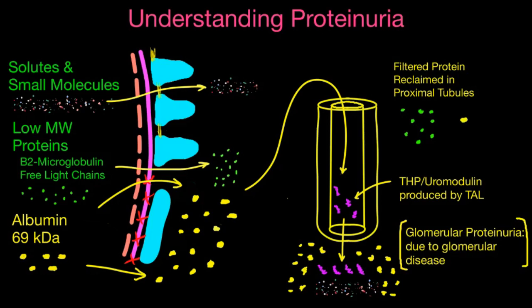And so in terms of how much you'll see, you could see a little bit of proteinuria or albuminuria, or you could see a lot. And so this is the category that can result in nephrotic range proteinuria, which is above 3.5 grams per day. It could be much higher than this. And so if you were seeing a patient who had more than 3 or 4 grams of protein per day, it's probably a glomerular process and not the other two that we described.